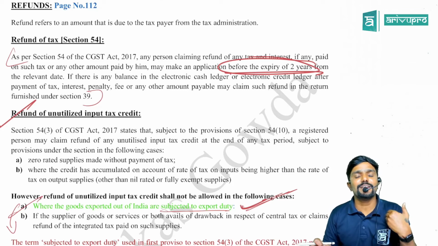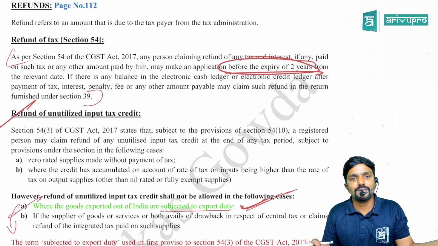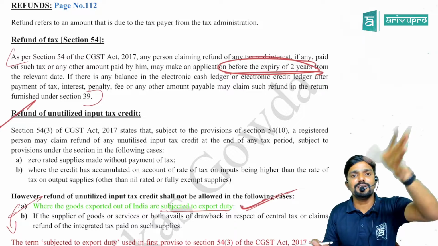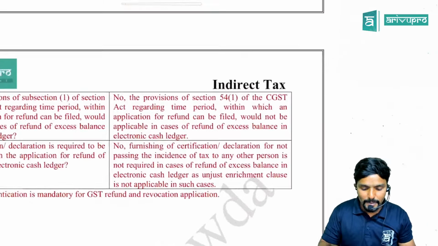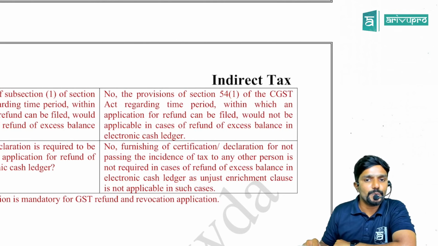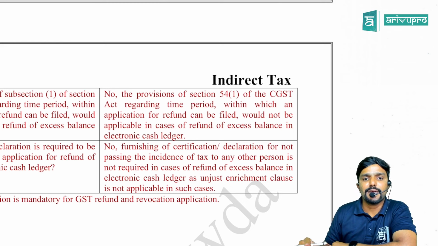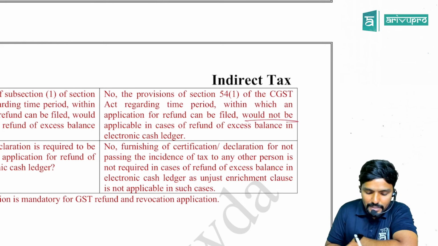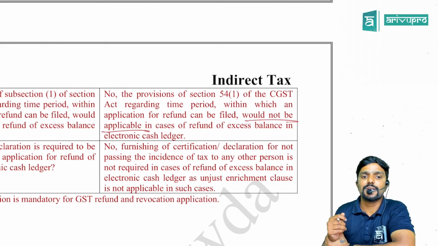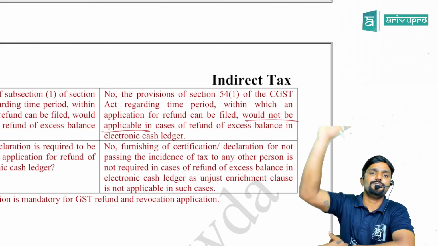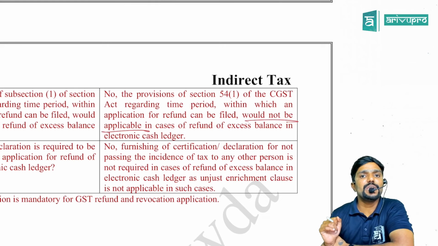Because cash ledger is similar to my bank account. I have some unutilized balance there, I am withdrawing it. For that there is no deadline and all. You can see the answer. No, the provisions of section 54 subsection 1 of CGST Act regarding the time period within which an application for refund can be filed would not be applicable in cases of refund of excess balance in electronic cash ledger. That is only for claiming the refund of unutilized input tax credit in credit ledger.